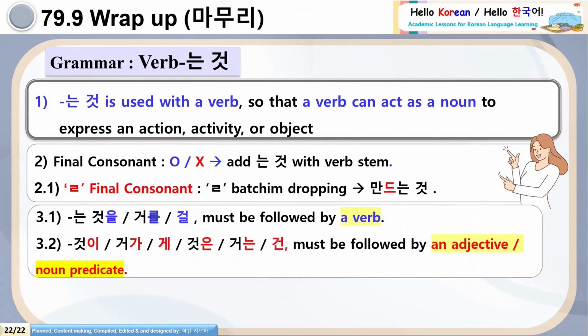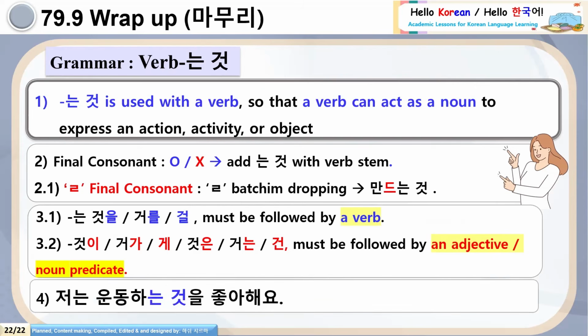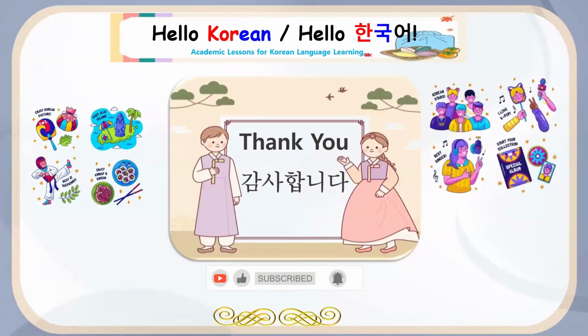Number 3, important supplement. If you are using the particle ul or rul, it must be followed by a verb. And if the particles are e, ga, or unnun, it must be followed by an adjective or noun predicate. Please memorize this sentence so that you can remember this grammar for the longer time. 저는 운동하는 것을 좋아해요. 따라하세요, 여러분. Please repeat with me once. Say, 저는 운동하는 것을 좋아해요. 네, 잘했어요, 여러분.